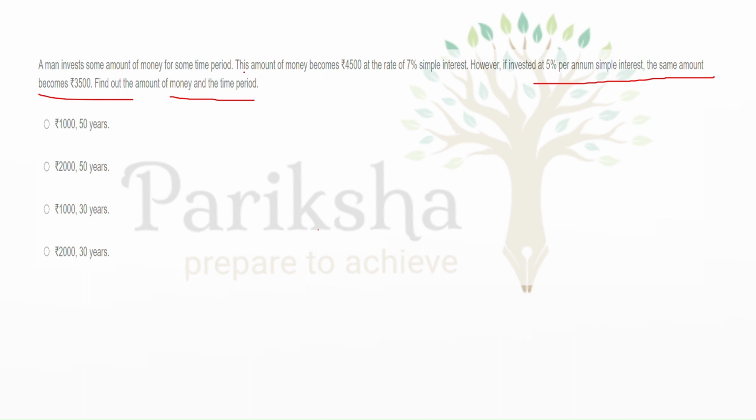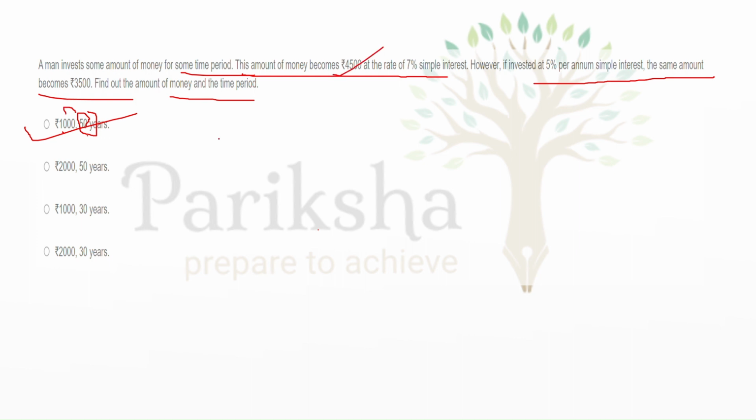To solve this kind of question, you have two types. Simply pick an option and put in the value, because this is easy and we can check whether the option satisfies the question. Like 1000 becoming 4500 at the rate of 7% interest for some time period. If we invest 1000 rupees for 50 years at 7% interest, it will give 3500, and then if we add 1000, it will give 4500. It will be the answer directly.